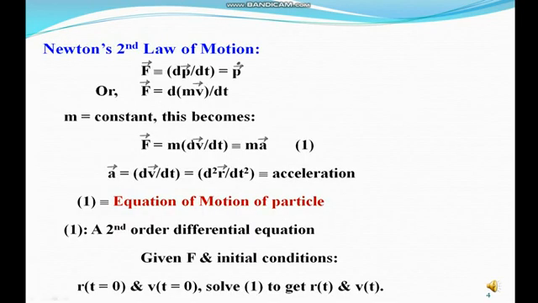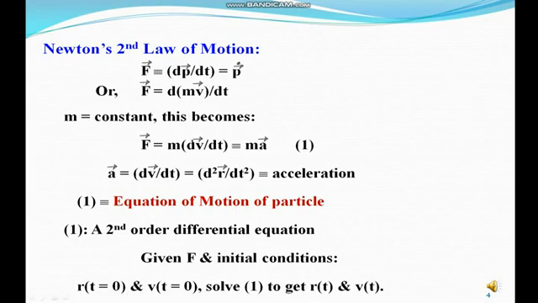We see Newton's second law of motion. Total force is the rate of change of momentum. So F vector equals dp vector divided by dt. The rate of change of momentum is denoted by p vector dot. We know that momentum is the product of mass and velocity. So F vector equals d by dt of mv vector. m is a constant value. This becomes F vector equals m into dv vector divided by dt.